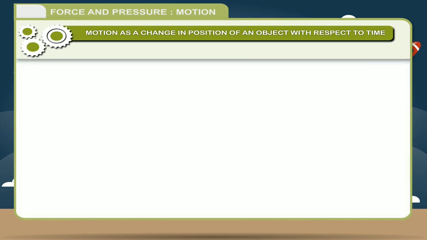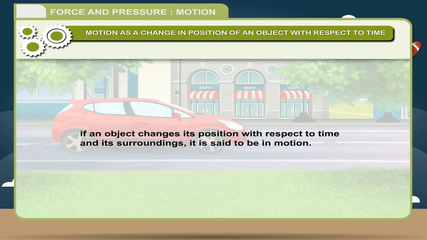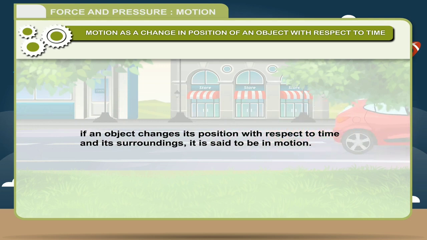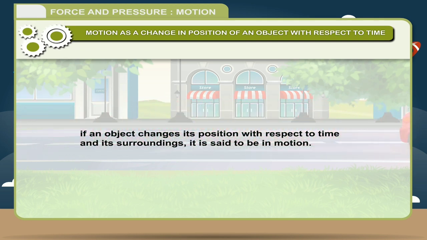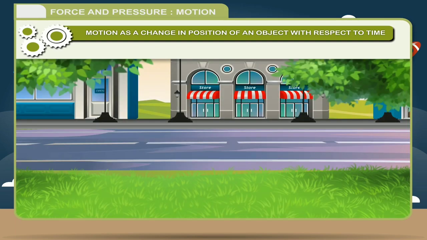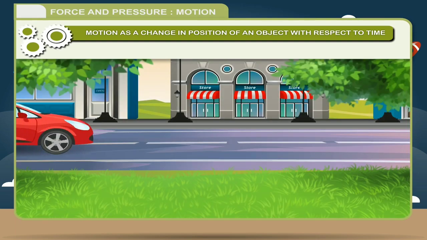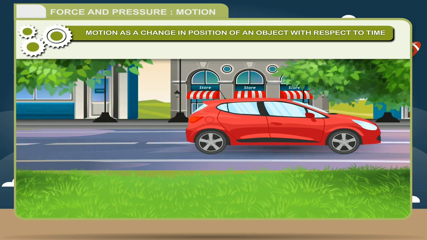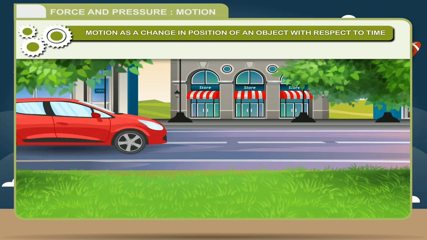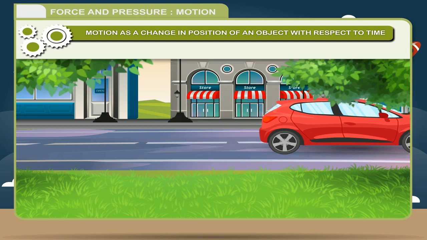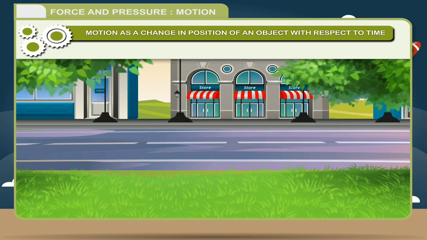If an object changes its position with respect to time and its surroundings, it is said to be in motion. Example, you can see a moving car. We find that its position is continuously changing with respect to us and in different intervals of time.